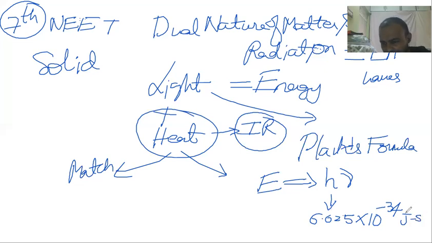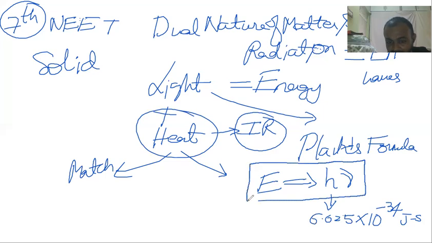What is this formula used for? This is a very important formula to calculate the energy of radiation. For radiation alone, radiation meaning light energy and heat energy, it is used. But heat has its own formula also. What is the formula for heat?